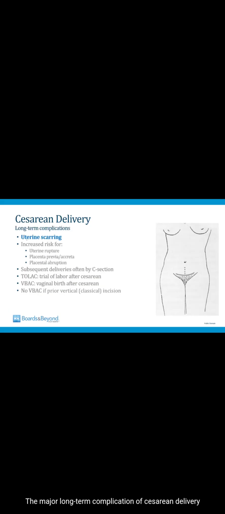The major long-term complication of cesarean delivery is that there will be uterine scarring, and in subsequent pregnancies this raises the risk of certain adverse outcomes. There's a high risk of uterine rupture, also placenta previa and accreta, and also placental abruption. So because of these risks, women who have a cesarean delivery often have subsequent pregnancies also delivered by C-section.